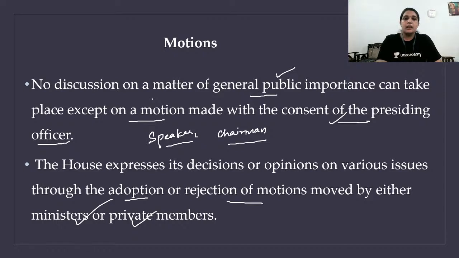Then motions. Motions are very important, which are passed for the discussion of public importance. There are three major types of motion: substantive, substitute, subsidiary. In this, substantive means self-sustained. It contains everything. Substitute is a substitution for some other original motion.